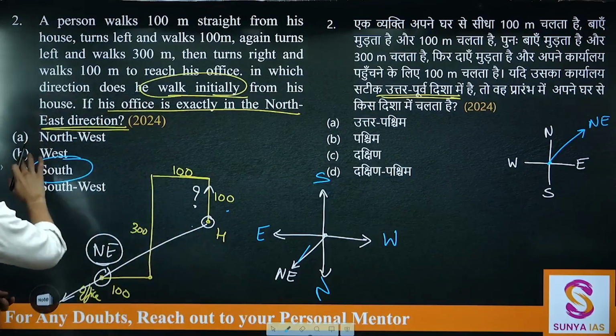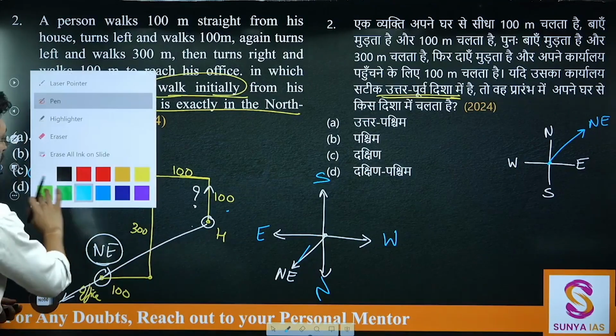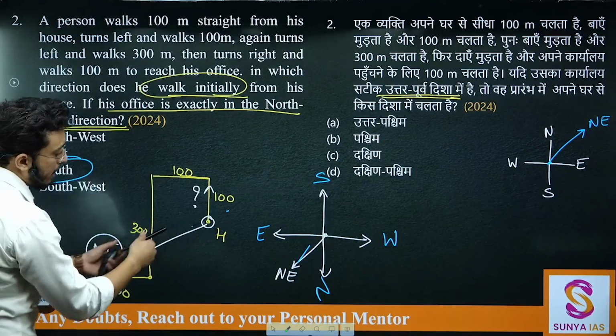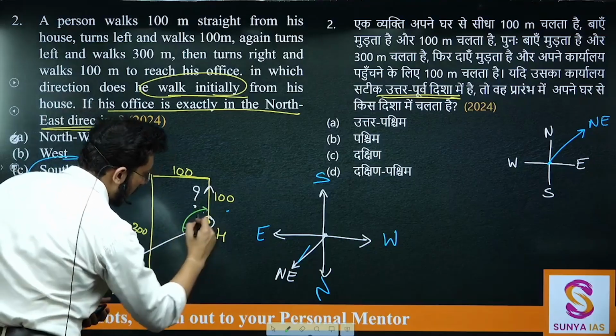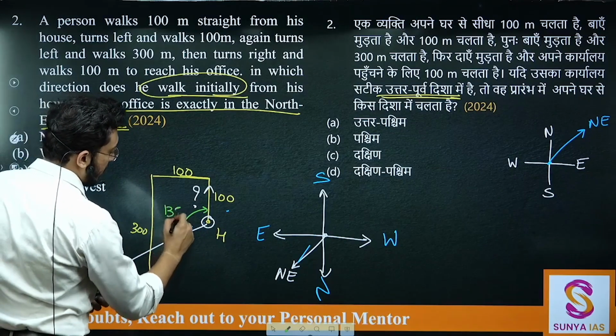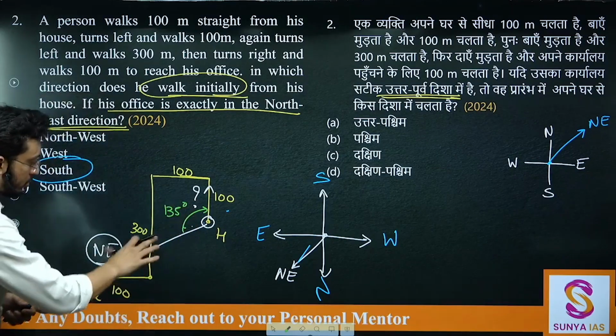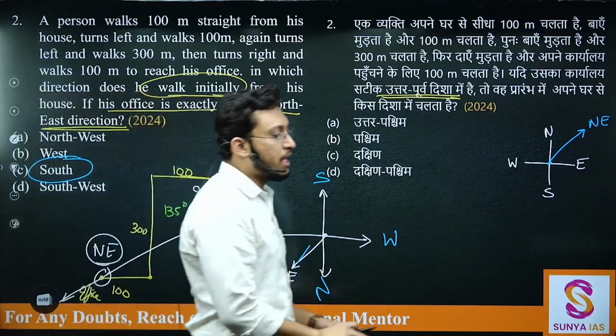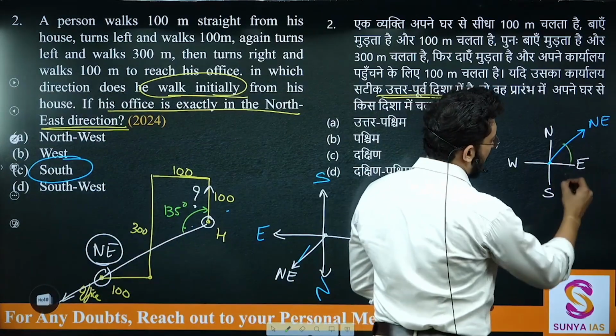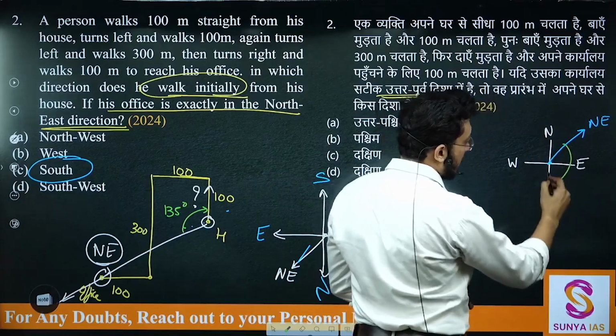Or else if you want to go by this, you can also think of it this way: how will I get to this particular arrow? From here to here, I am rotating 135 degrees. From northeast to this arrow, I am rotating 135 degrees clockwise, and I'll reach that direction. So from here rotate 135 degrees clockwise, you will reach south only.